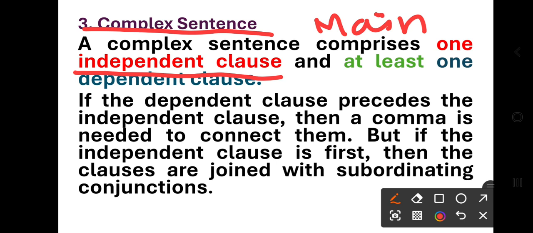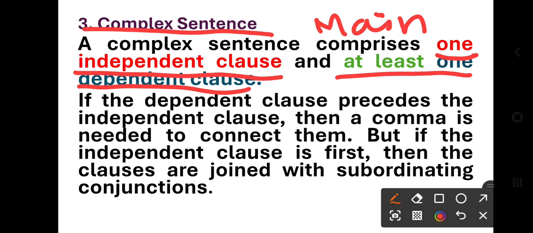Independent clause is also called main clause or chief clause. So that is called main clause, and at least one dependent clause, maybe more, but one independent clause is very important. In a complex sentence, there is one independent clause, and the other clauses are dependent on that independent clause.